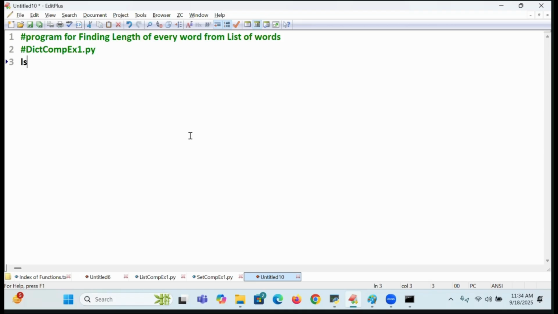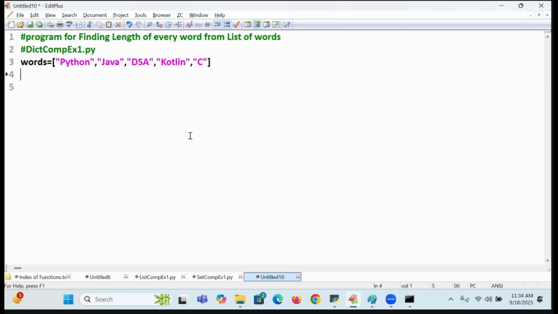Observe it now. Words is equal to some list of words I am taking. Python I am taking. Java I am taking. Next, DSA I am taking. Next I am going to write Kotlin. Something like C language I am taking. This is called what? List of words. Each word's length I want to find. Are you following me? Each word, what I want to find? Length I want to find.